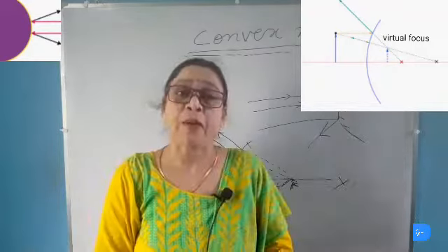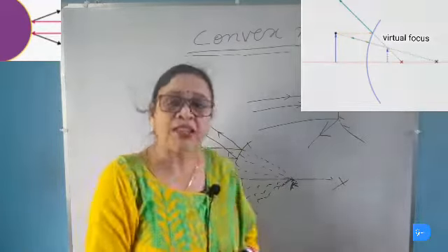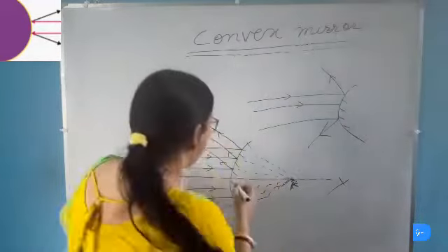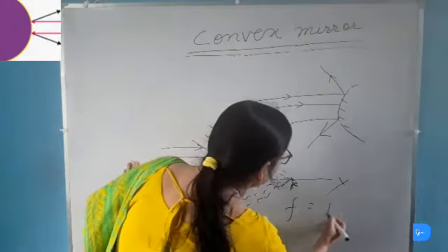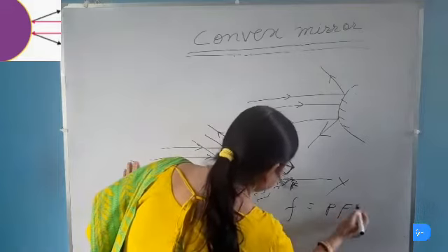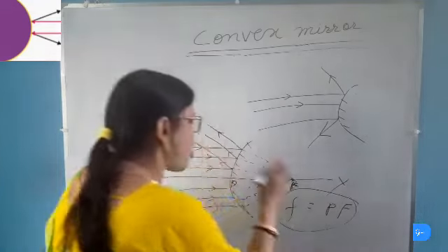Now we will study about the focal length. What is the focal length? Focal length is the distance between the pole and the focus. So focal length here will be PF. This is the focal length of the convex mirror.